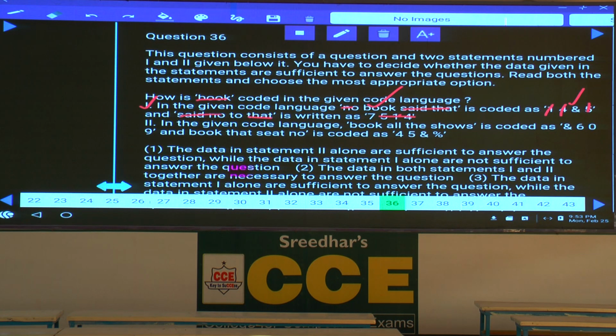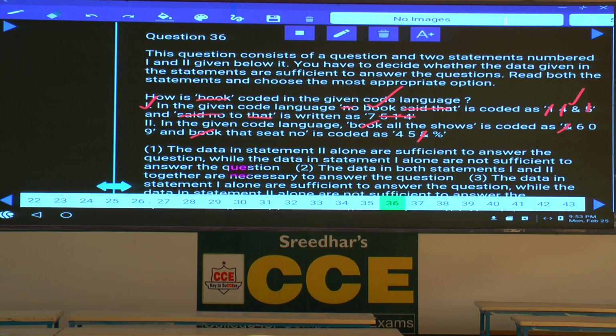One alone is done. Then coming to condition number 2, book all the shows, book that seat number, isn't it? Book that seat number. Then tell me which word is common. Book is the only word which is common between these two. And which code is common? N is common, and the code to the word book is N.